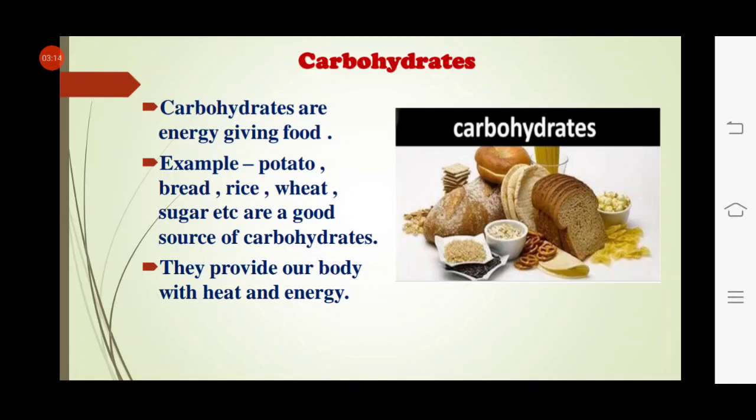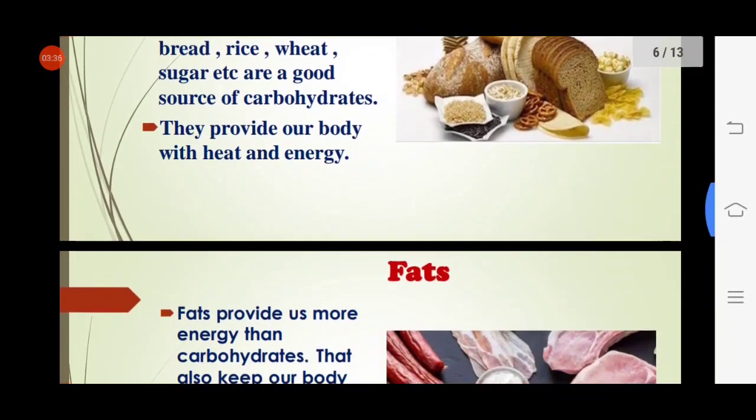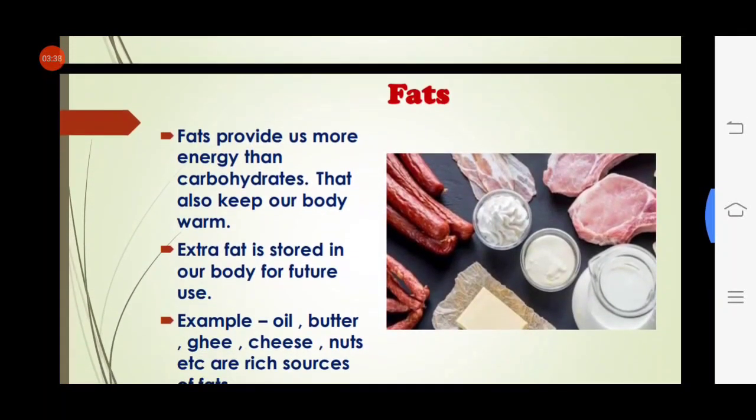What are the examples of carbohydrate? Potato, bread, rice, wheat, sugar, etc. are good sources of carbohydrate. Carbohydrates provide our body with heat and energy. We are warm-blooded animals, so our body needs heat. Carbohydrates provide us that heat as well as energy.